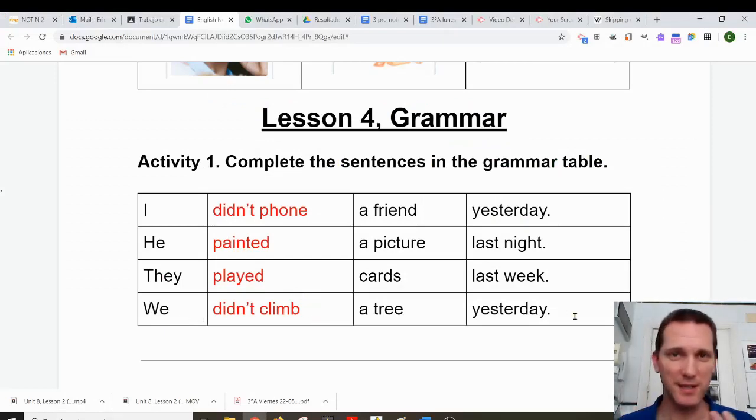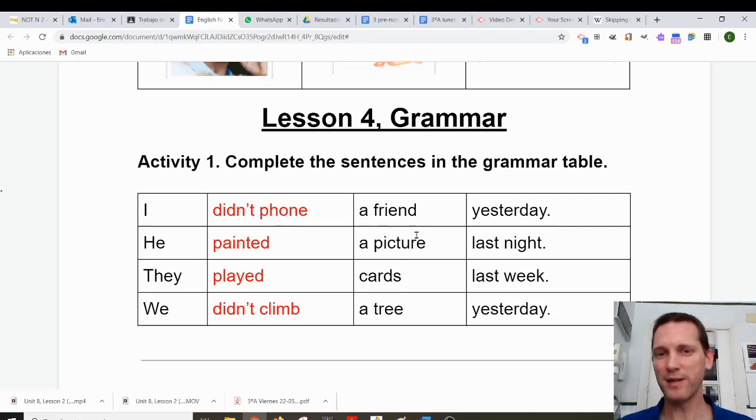So you can see, to form a sentence in the past, first we have a subject like I, he, they, or we. Second, we have a verb, and in this activity, the verb is in the past. Didn't phone, painted, played, didn't climb. I put them in red because they're in the past.